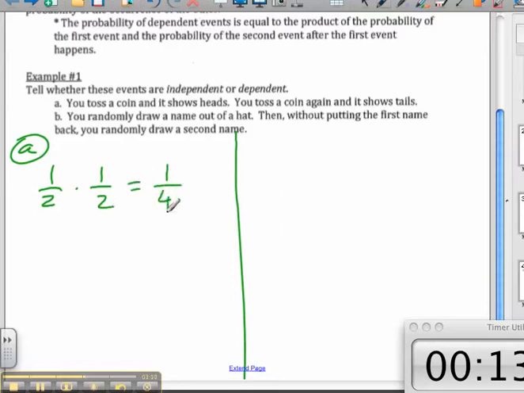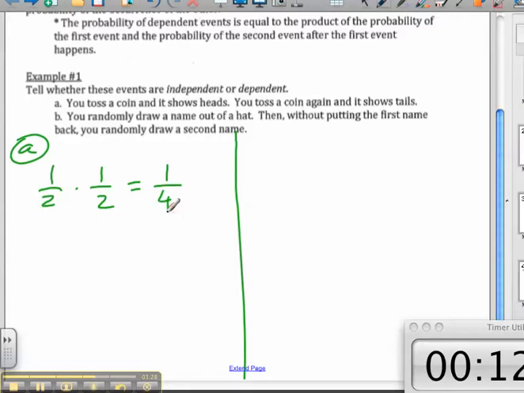Okay? Now let's say that I've got 10 guys' names in a hat, and I want to pick a person. Let's say, you know what? Well, yeah, let's say I've got 5 guys.